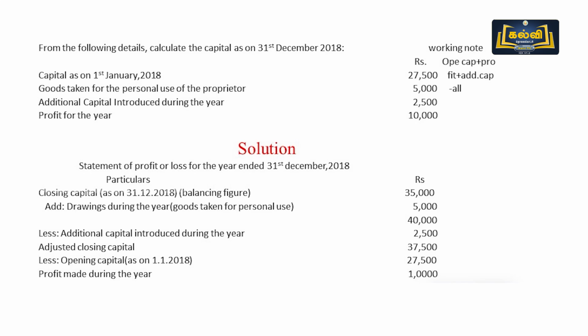The only two memory technique, as I told already: when closing capital is given, only two transactions should be added, that is drawings and loss. When opening capital is given, with the opening capital we have to add only additional capital and profit. Keep that in mind. Now closing capital is given as a missing information. So we have to identify the closing capital through working notes. In working notes, from opening capital add additional capital and profit and minus the drawings given in the sum, we can have a closing capital. Then next we pass on to the format.